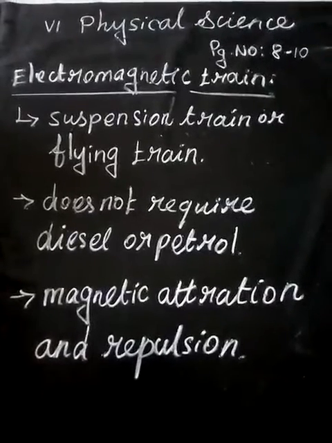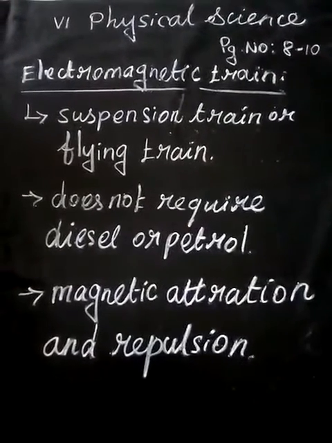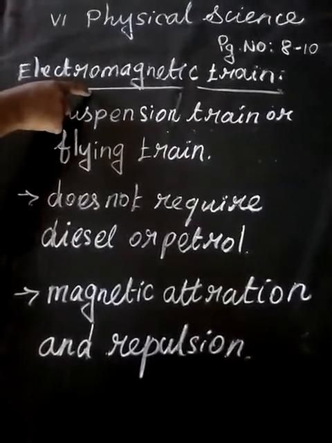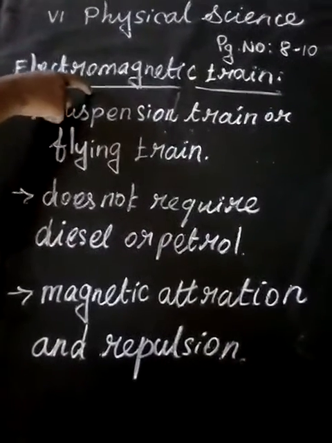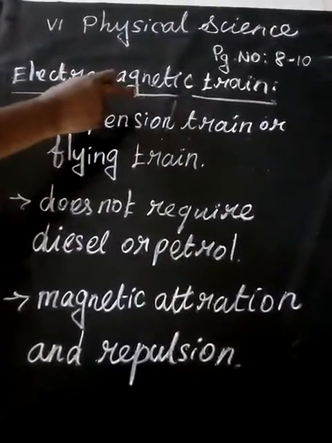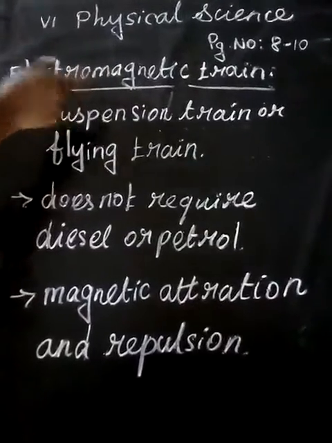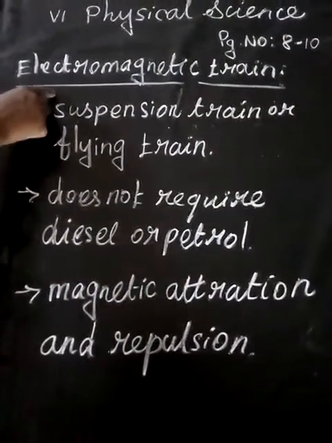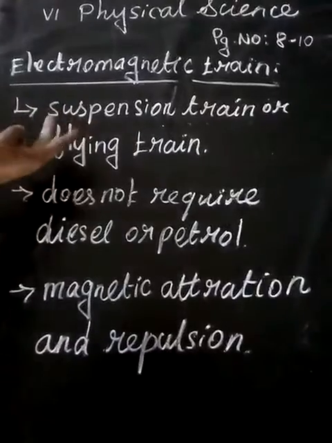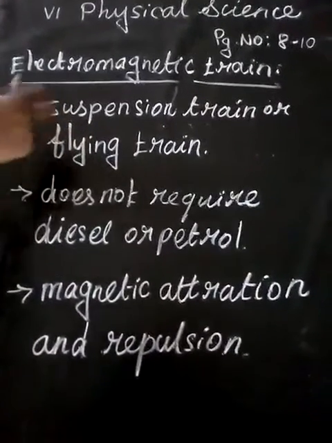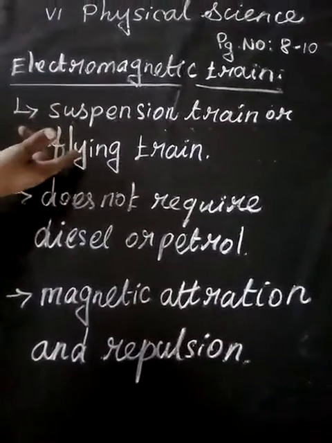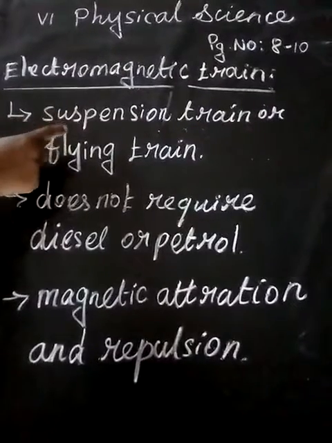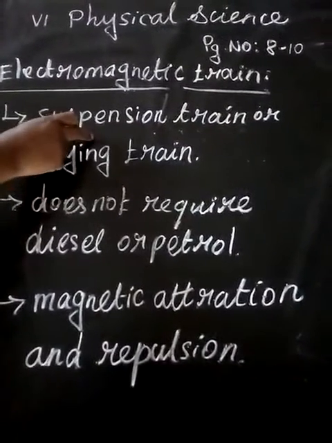Hi students, good morning. Today we are going to see about the electromagnetic train. Electromagnetic train means the train works on the principle of magnetic attraction and repulsion. Already you know, in a magnet, like north poles repel and like south poles also repel each other. On that principle the electromagnetic train works.